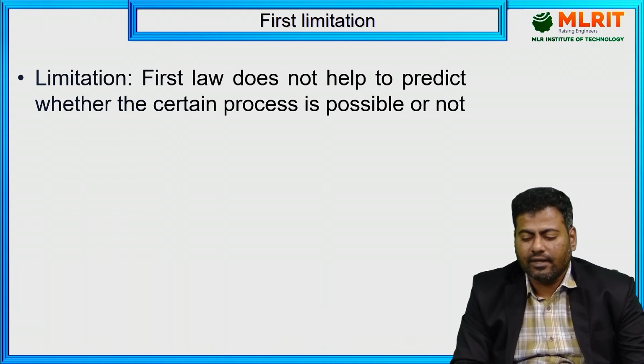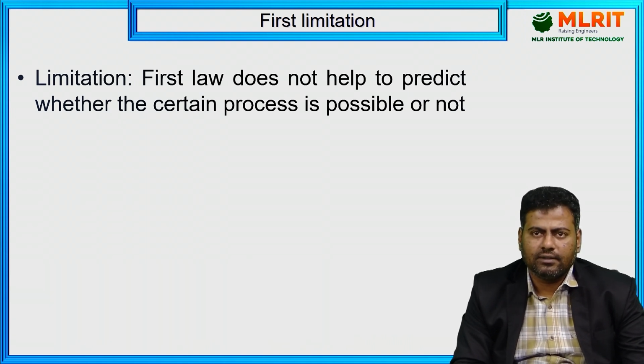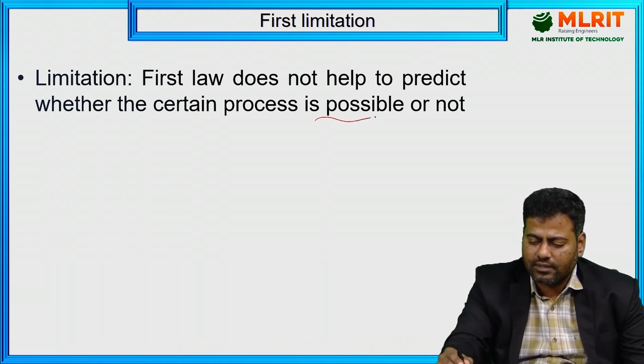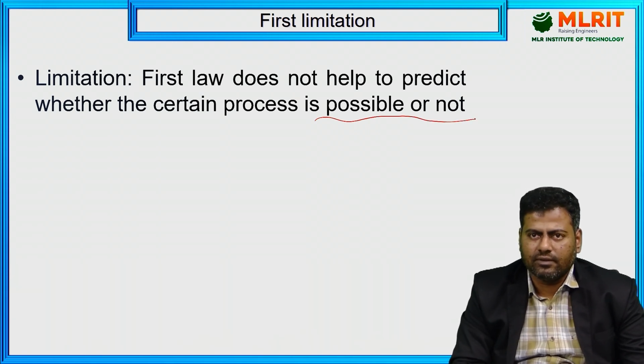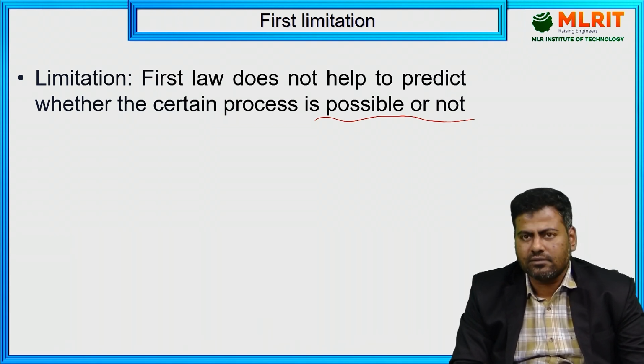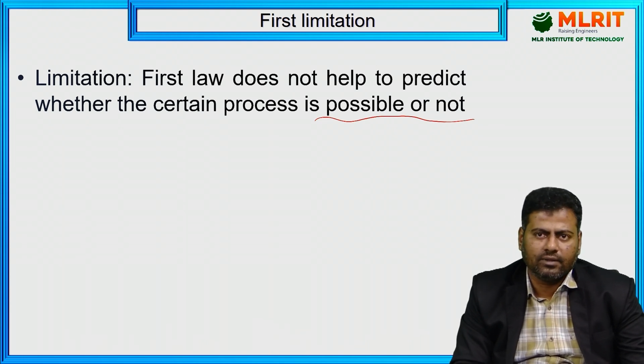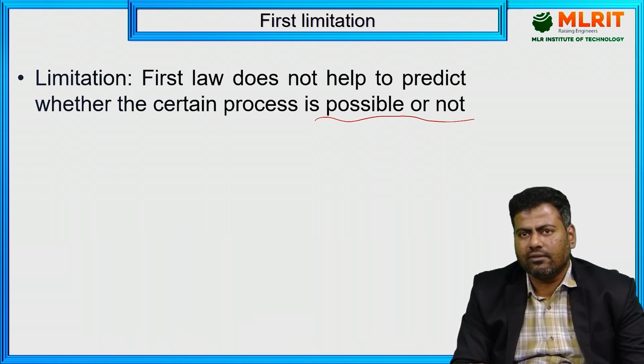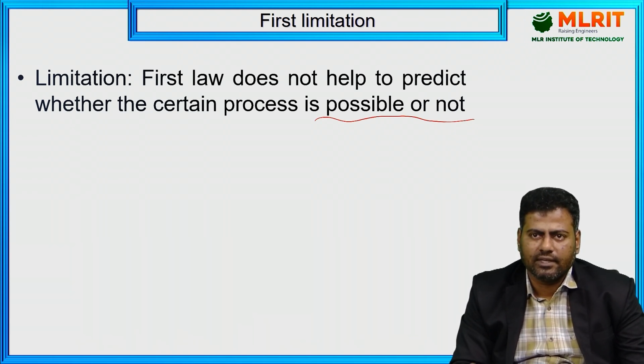the first law doesn't help to predict whether a certain process is possible or not. When this is required, whether the process with respect to the particular machinery, the particular heat engine, is possible or not, we consider it. Why? Because it is applicable only with respect to the energy transformation. It doesn't mention any quantity over there, so I can't evaluate the performance parameter, and I can't sense whether it is possible or not. So with the first law of thermodynamics, that is my first limitation, right?